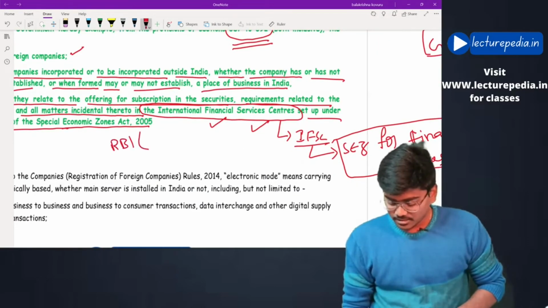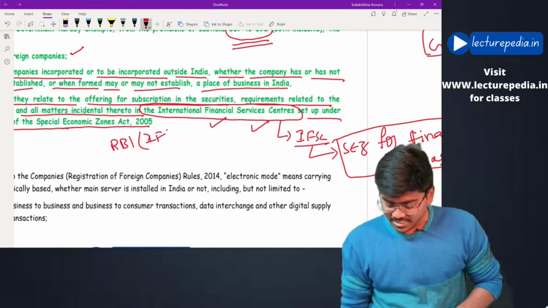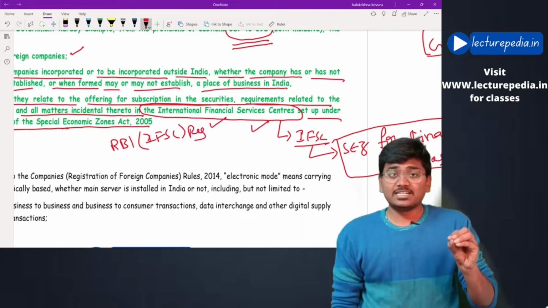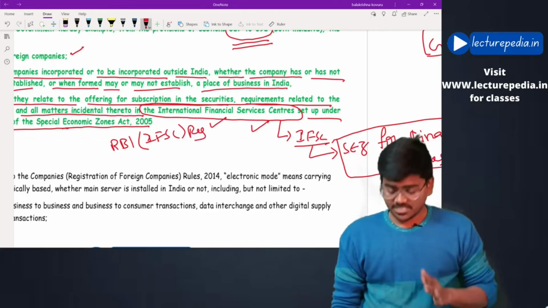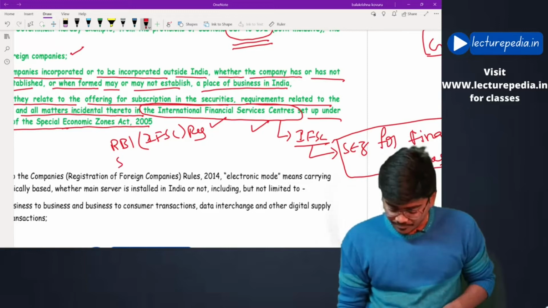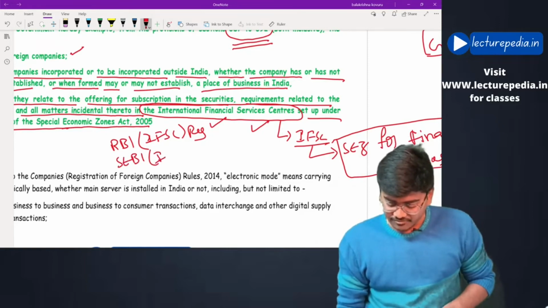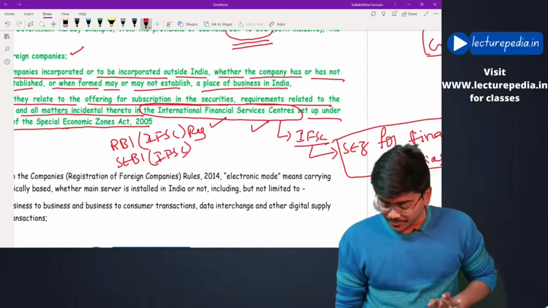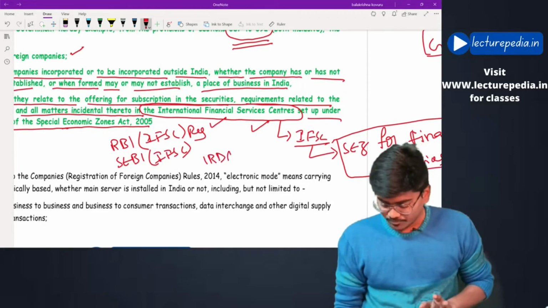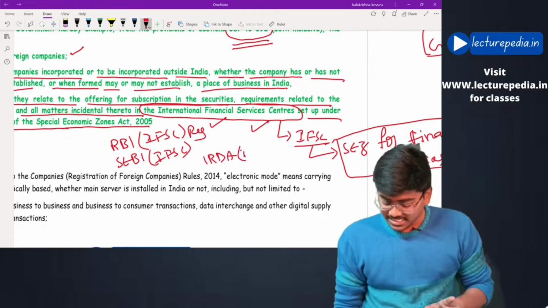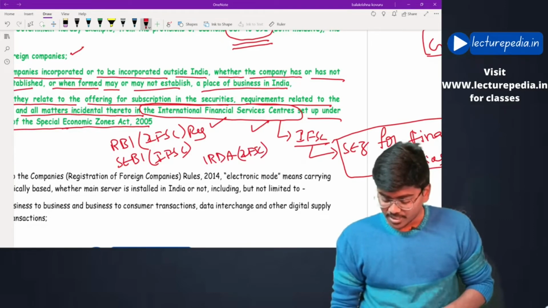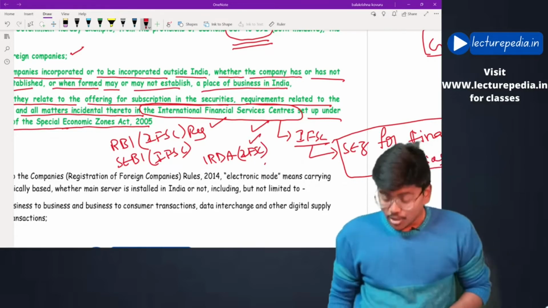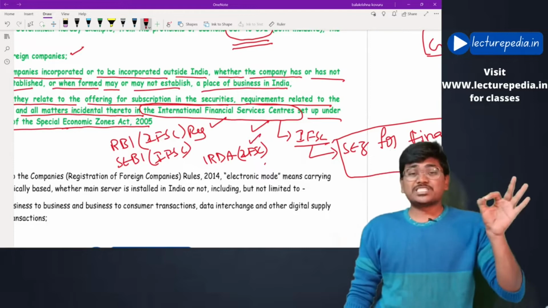RBI IFSC Regulations, which will be specifically applicable for the entities which have been established in IFSC. SEBI has introduced SEBI IFSC Regulations. In the same way, our insurance regulator IRDA has also specified IRDA IFSC Regulations. Now the entities which are established in the IFSCs will be governed by those specific regulations.